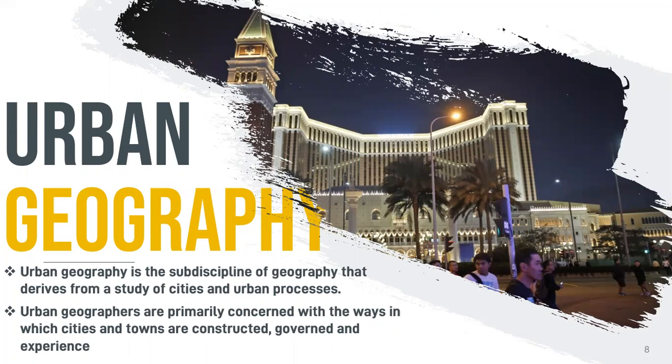Those who study urban geography are known as urban geographers. Urban geographers are primarily concerned with the way in which cities and towns are constructed, governed, and experienced. So urban geography is knowledge about how a city is built due to the location.